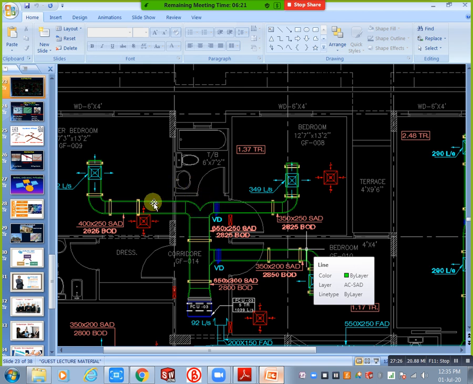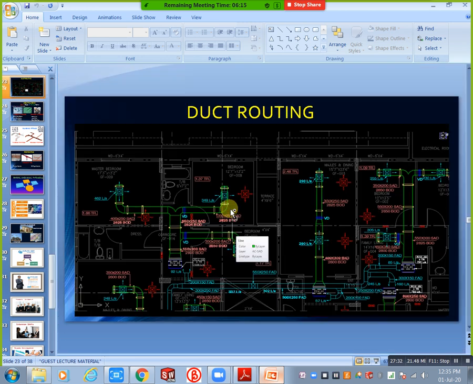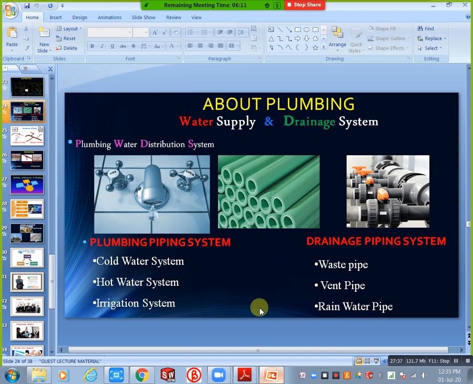Next we will discuss plumbing. In plumbing, as already said, we have mainly two systems: a water system and a drainage system. You can see the plumbing piping system has a cold water system, a hot water system, an irrigation system, and a drainage piping system with waste pipe, vent pipe, and rainwater pipe. But based on requirement you will select the irrigation system, and based on requirement you can select the rainwater pipe.